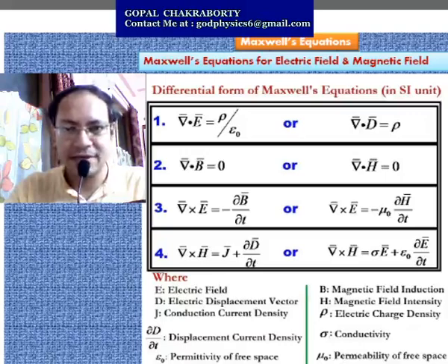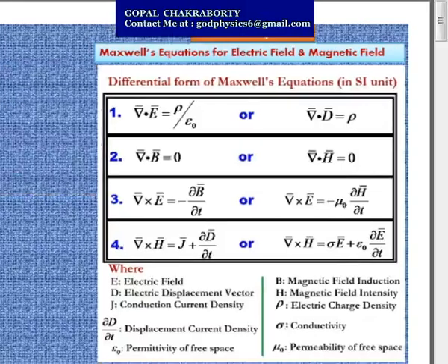You can see here. So the first equation is del dot D equals rho, or del dot E equals rho by epsilon naught, where E is the electric field, rho is the charge density, epsilon naught is the permittivity of free space and D is the displacement vector. Second equation, del dot B equals 0 or del dot H equals 0. B is the magnetic field induction, H is the magnetic field intensity.